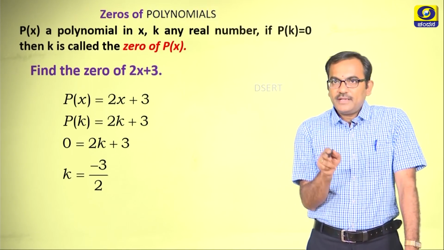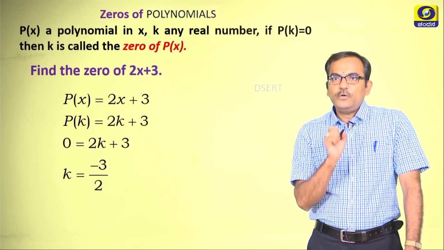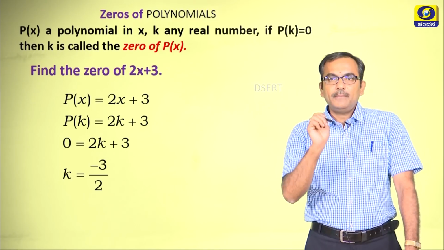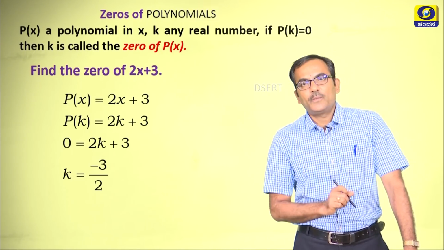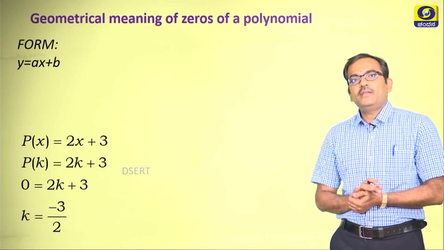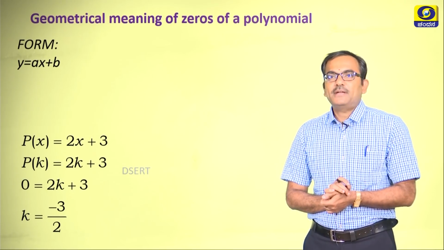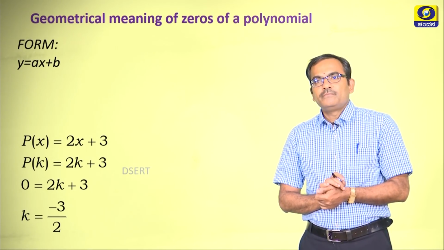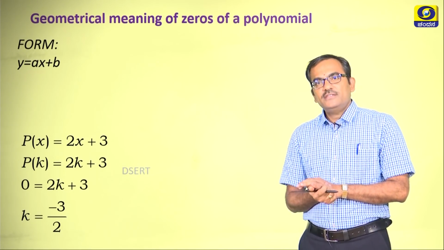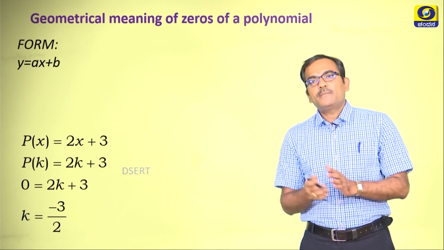So, what do you understand by this? When we substitute x is equal to minus 3 by 2 for this particular polynomial, we will be getting p of x as 0. Now, let us try to have another example here. I have taken an example of the form y is equal to ax plus b, right. My idea is to analyze this 0 of the polynomial in a geometric way.